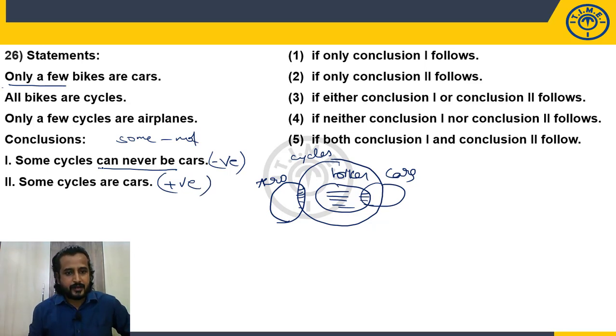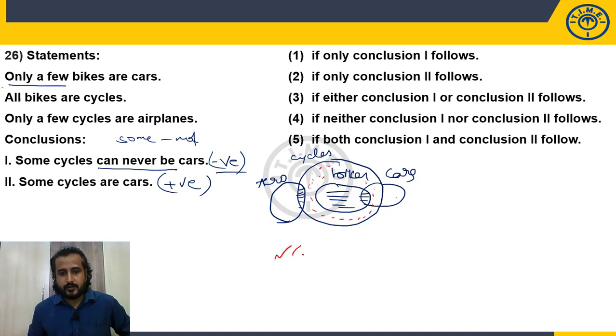Now once check it. Some cycles can never be cars. Is it true? Yes, it is true. Negative conclusion is true in the basic diagram. This part of the cycles, these parts of the cycles are not cars, right? So negative conclusion is true.